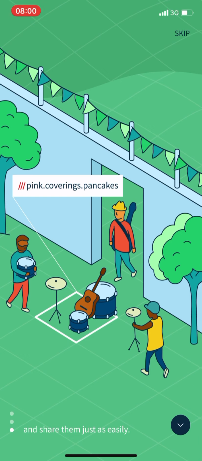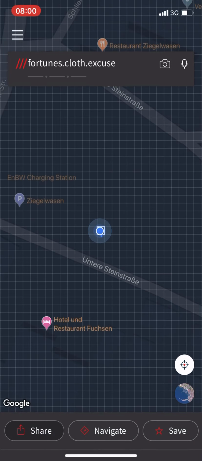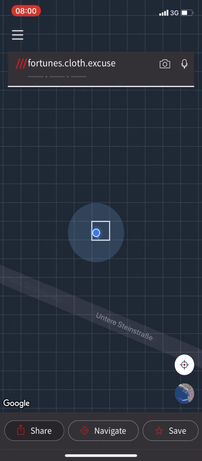There is a band having their instruments placed in one place, and they said this place is pink coverings pancakes, and then everyone in the band can come to exactly the same 3 meter by 3 meter square, and they can meet up and say, okay, hey, now we can fetch our instruments and hang out together or play some piece of music. So going back to the app itself, let's explain how this app is working.